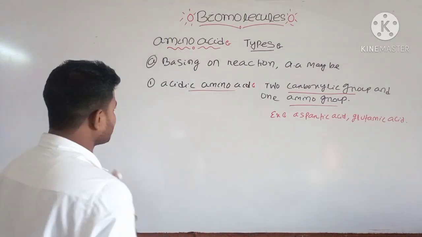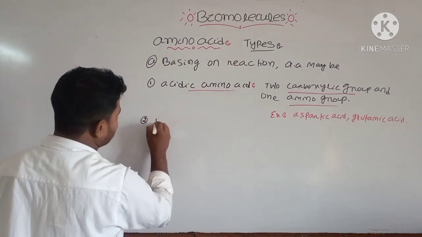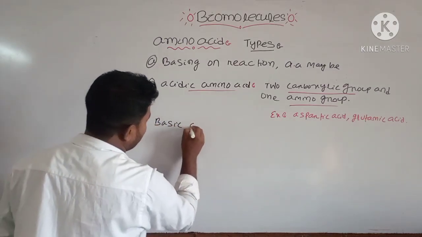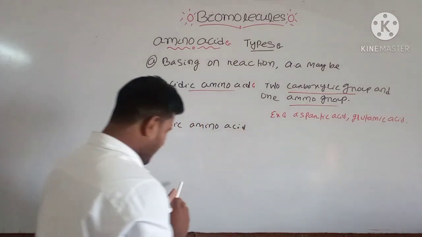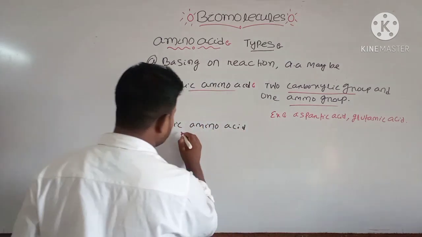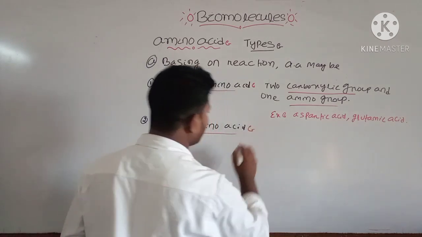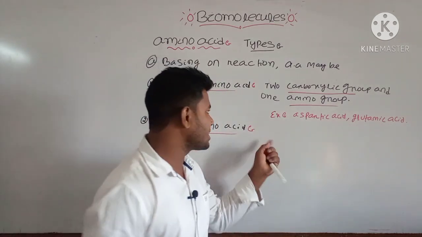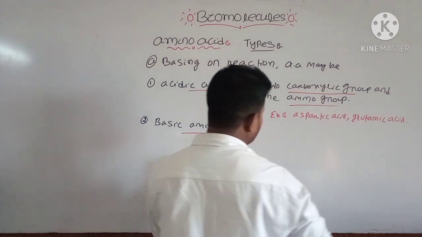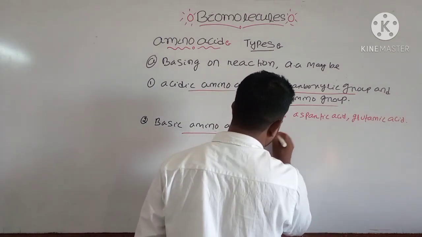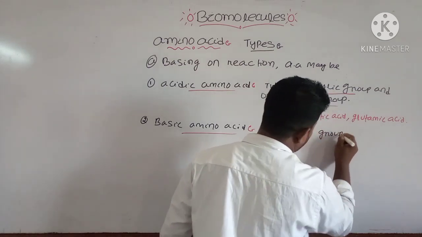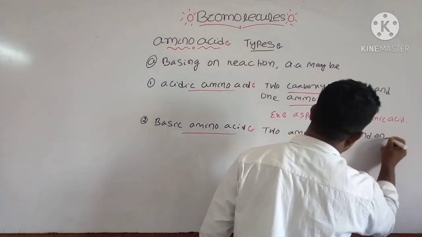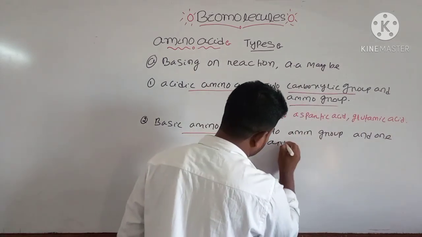Then next one is the basic amino acid. As we know, the amino group will provide basic property to the amino acid. That's why it has two amino groups and one carboxylic group.